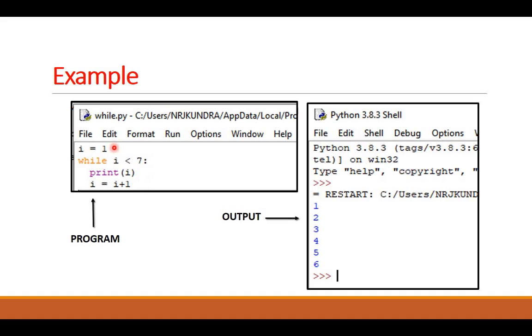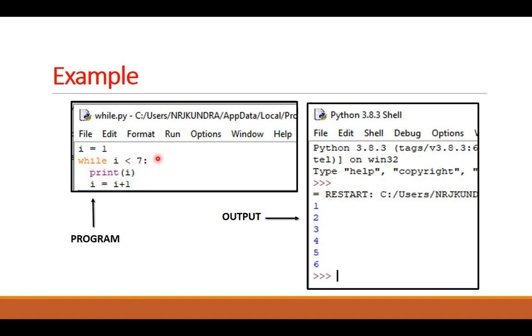So in the beginning, the value of I will become 1. It is less than 7. It will be printed, and then it will become 2. Again 2 is less than 7. It will be printed, and then it will become 3. This will keep on. Say we have reached 5. 5 has been printed. Then it will become 6.